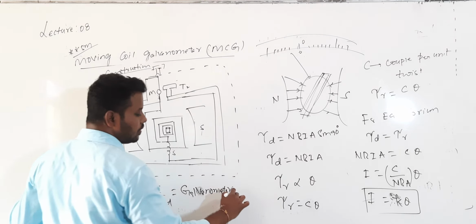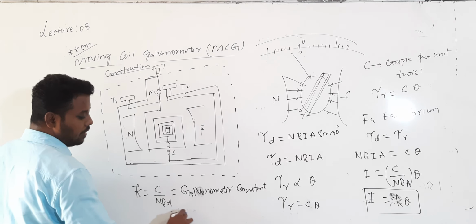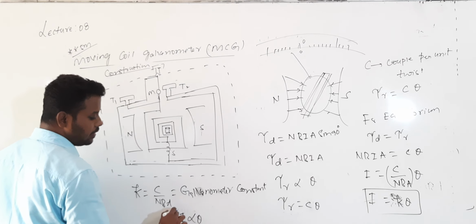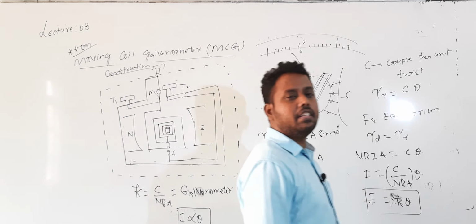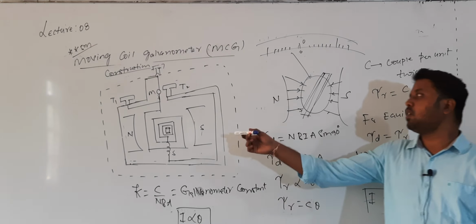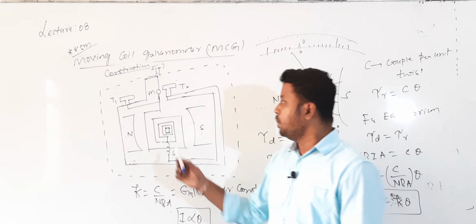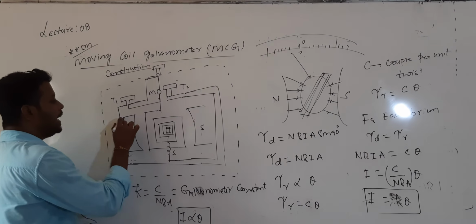So I is equal to k into theta. I is directly proportional to theta. That is, the current to be measured is directly proportional to the deflection produced in the moving coil galvanometer, or the angle through which the coil is rotated.